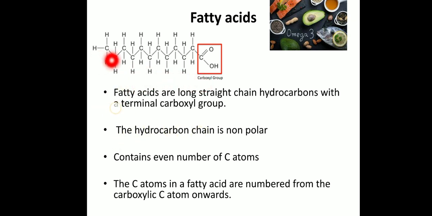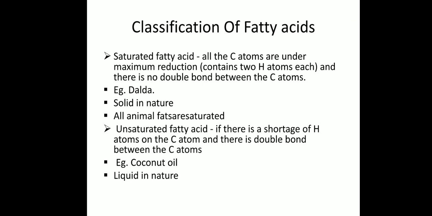So this is the structure of a fatty acid, a long hydrocarbon chain. This is the hydrophobic part, or hydrophobic tail, and this part gives that hydrophobic nature or greasy texture to the fatty acid, with a terminal carboxyl group. The carbon atoms in a fatty acid are numbered from this carboxylic carbon atom onwards, and this part is non-polar. And the fatty acids are classified into different types.